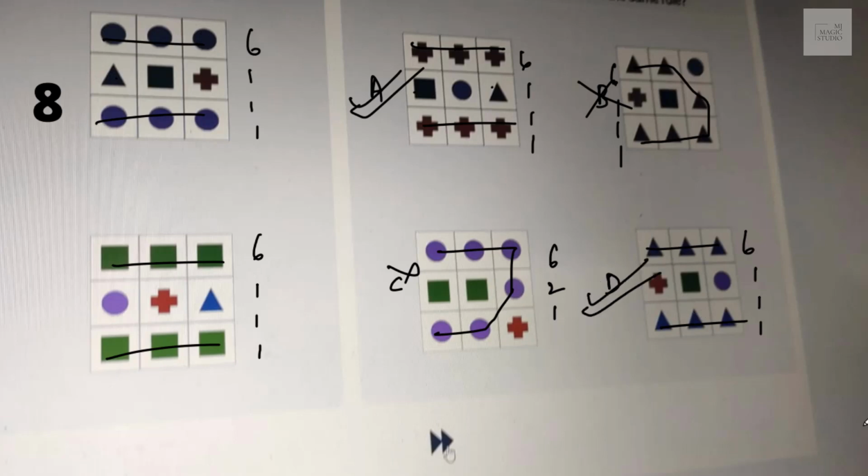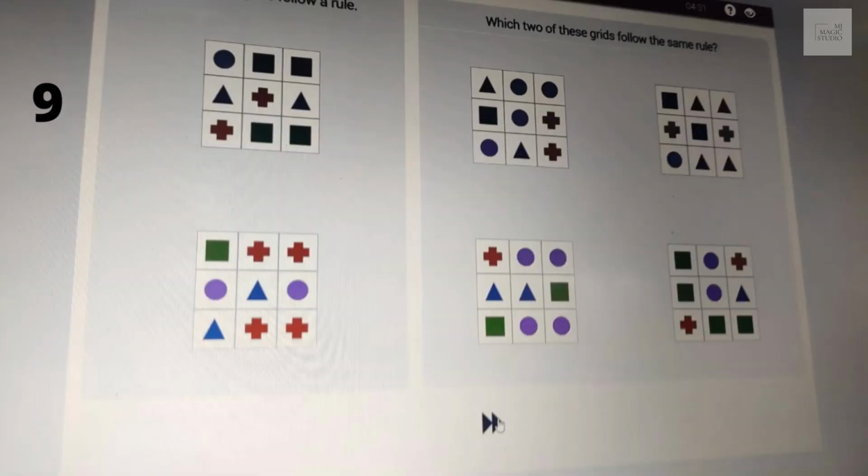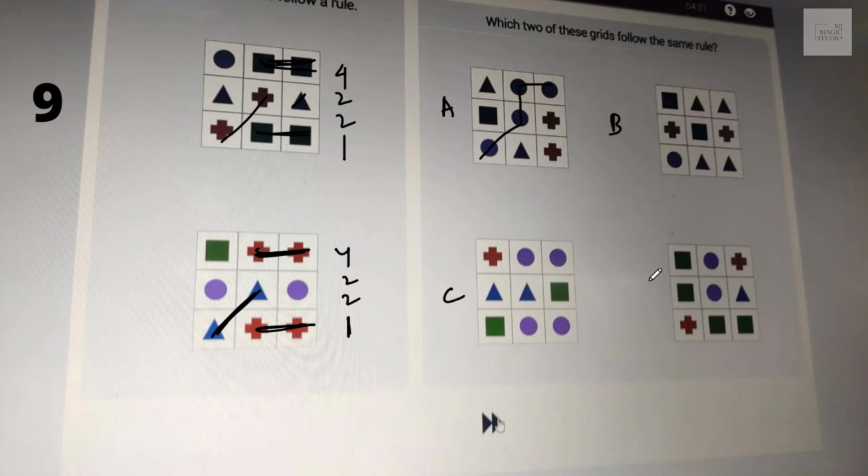You are on the next screen. Okay, again the same rule which I can see here. It is 4, 2, 2, 1, but a pattern can be seen. 4, 2, 2, 1. Here we have 4, but I am not amazed. Let me mark this A, B, C, D. Here I can see the pattern here.